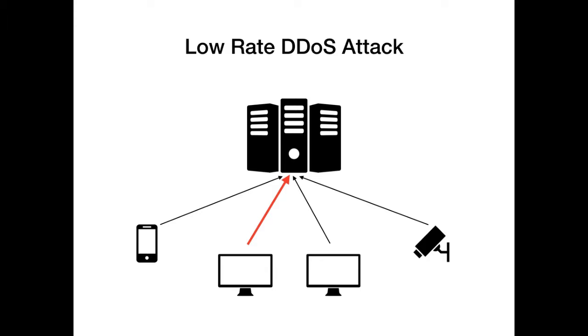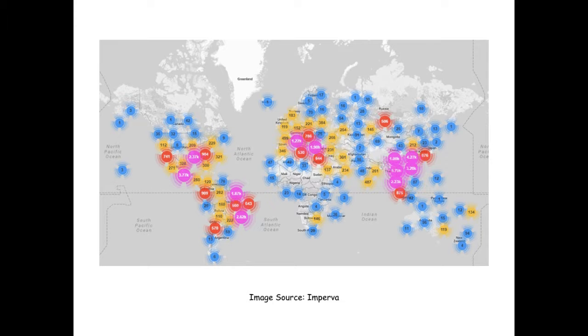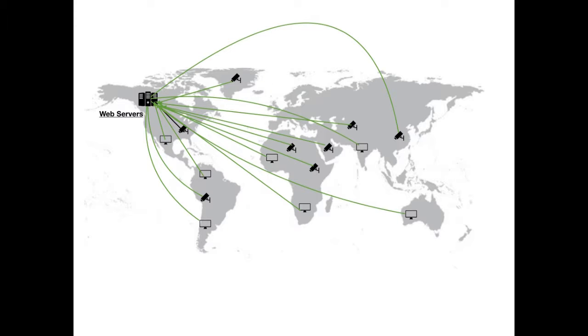Because of this, traditional filter-based methods fail to work. Another factor which makes DDoS attacks more threatening is the recent rise in the widely distributed nature of the attacks. The figure shown is the geographic distribution of Mirai infected devices. As we can see, the devices are spread all over the world.